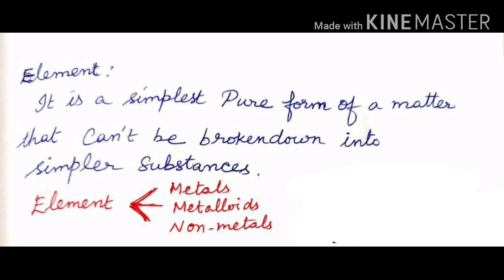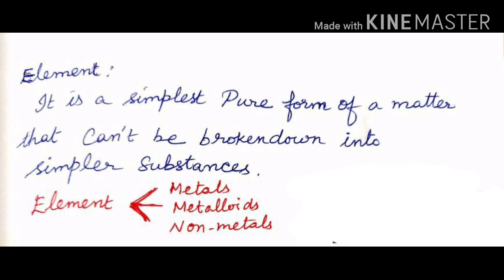An element is a simple, pure form of matter that cannot be broken down into simpler substances. The element is further classified into metals, metalloids and non-metals. Everything around us is made up of metals or non-metals. The ring you are wearing and the air we breathe are examples of elements. Air contains oxygen, and oxygen is an example of a non-metal.